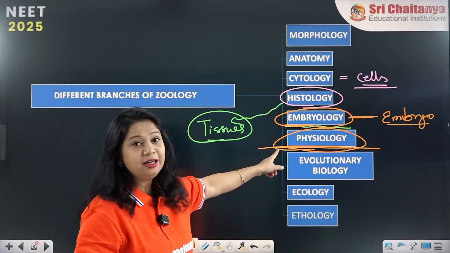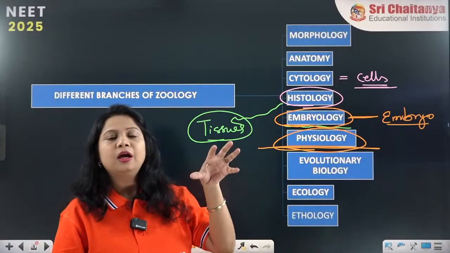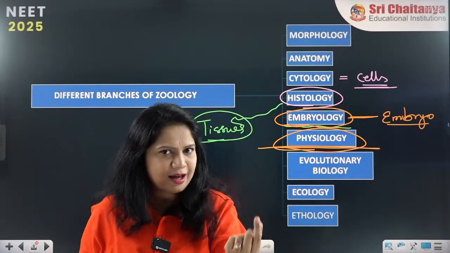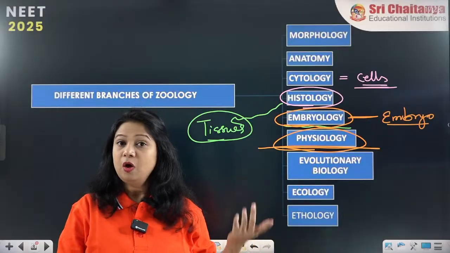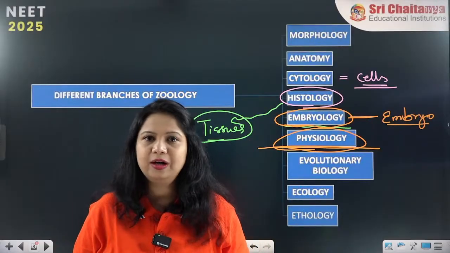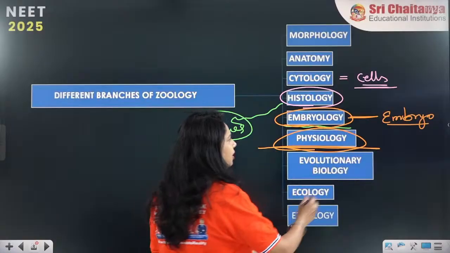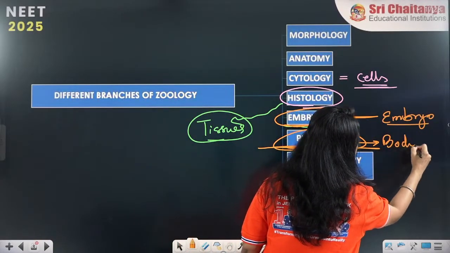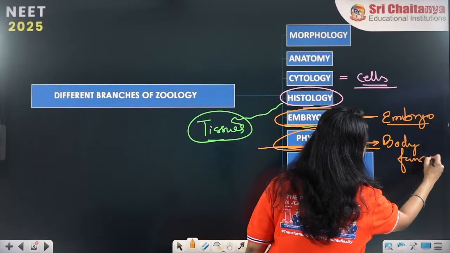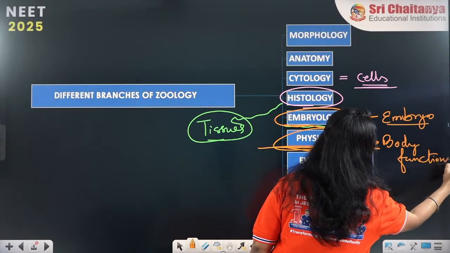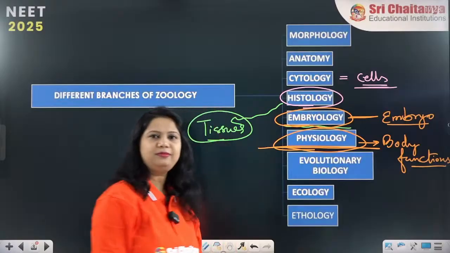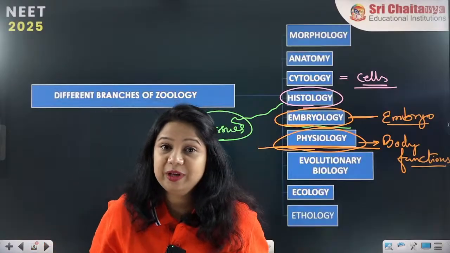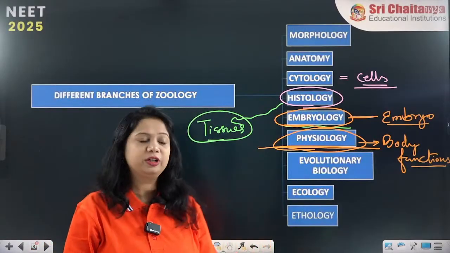So everything that is happening inside an organism's body, whether it is a hydra, an amoeba or a human body, is called physiology. So studying the body functioning is called physiology. Body functions is the physiology. And now it is the time again for evolutionary biology.